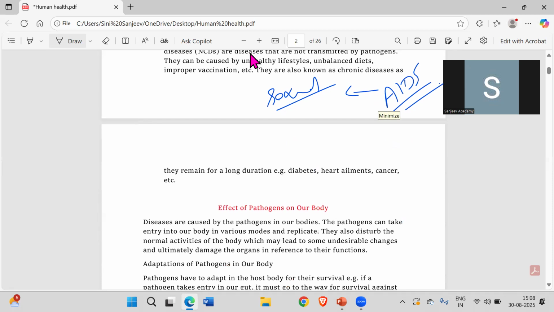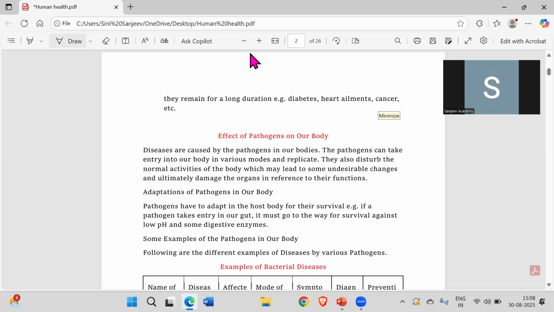Now the period of that particular disease depends upon the medications or even the individual's body characteristics. So when do you get a disease? You get the disease when the pathogens invade our body. When pathogens invade our body, we have so many symptoms like not feeling well, nausea, fatigue and all those things.